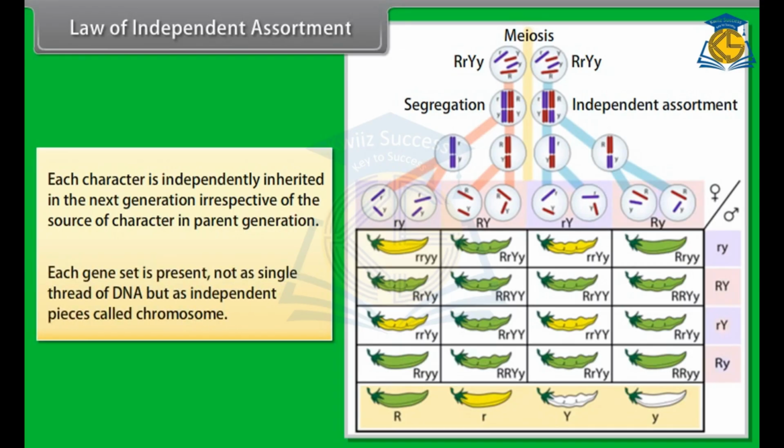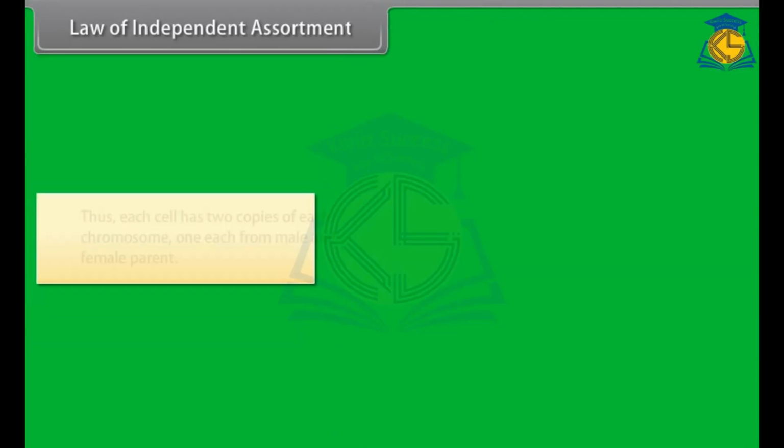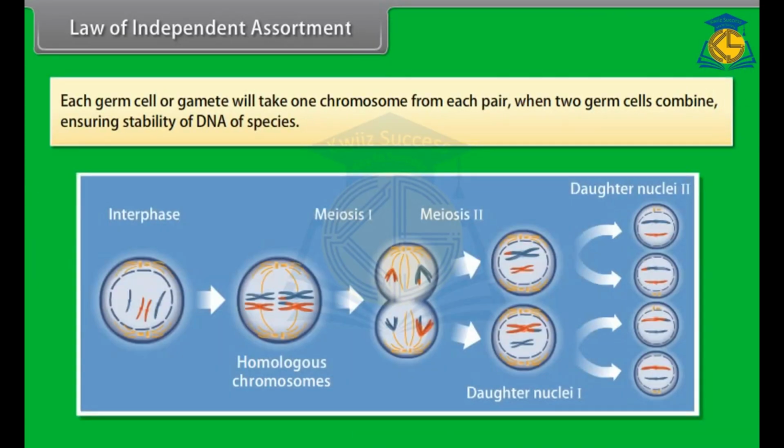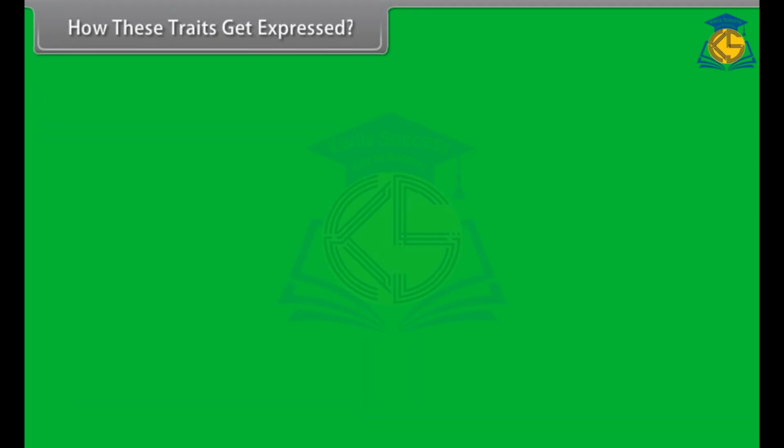Each gene set is present not as a single thread of DNA but as independent pieces called chromosomes. Thus, each cell has two copies of each chromosome, one each from the male and female parent. Each germ cell or gamete will take one chromosome from each pair, and when two germ cells combine, this ensures the stability of DNA of the species. How do these traits get expressed?